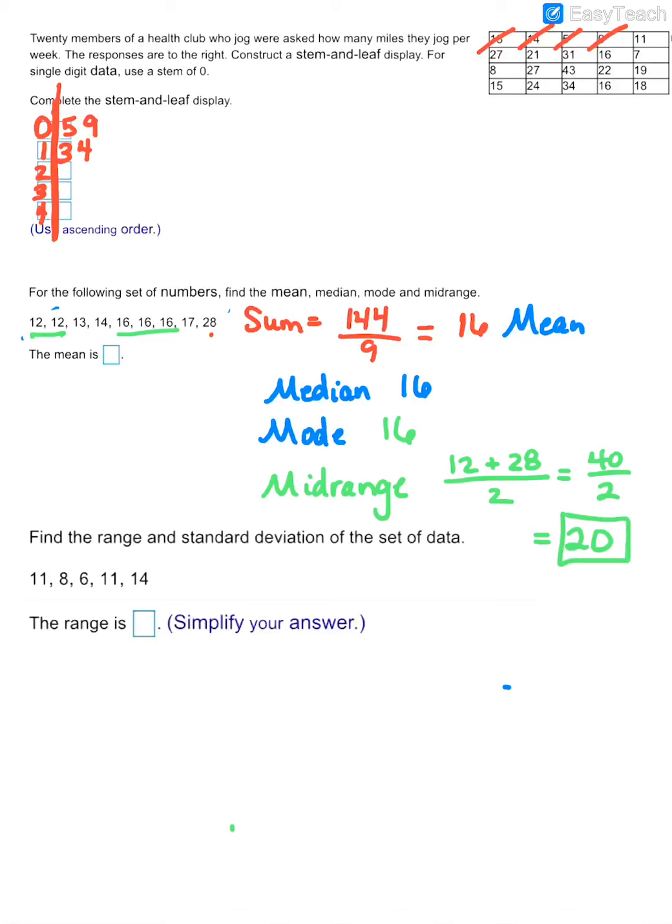And then finally, on the last one, your range just refers to the difference between your highest and your lowest. So my highest value here is 14. My lowest value is 6. So my range would be 8.